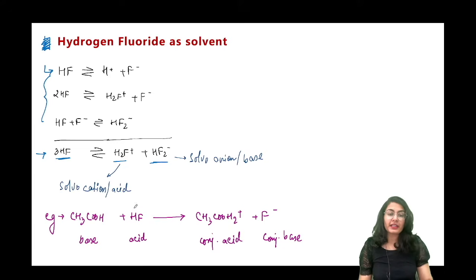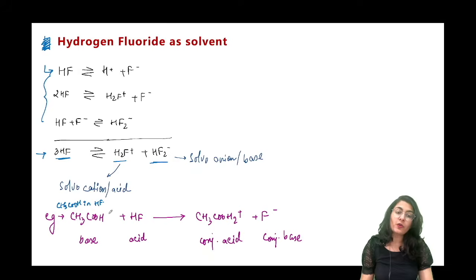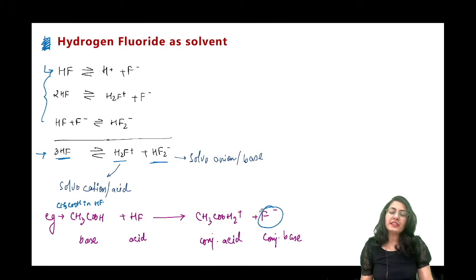I am dissolving acetic acid in HF. So what I am doing is I am basically dissolving CH3COOH in HF, क्योंकि HF तो हमारा solvent है ना, so anybody else is going to be a solute. Now if I dissolve the acetic acid in HF, you know HF is a stronger acid, तो ये क्या करेगा, proton release करके इसी को protonate कर देगा and F minus is released. So either you consider F minus or you consider HF2 minus, it is the same thing, because ये F minus को एक और HF molecule grab कर लेगा and it is going to give you HF2 negative, same thing.